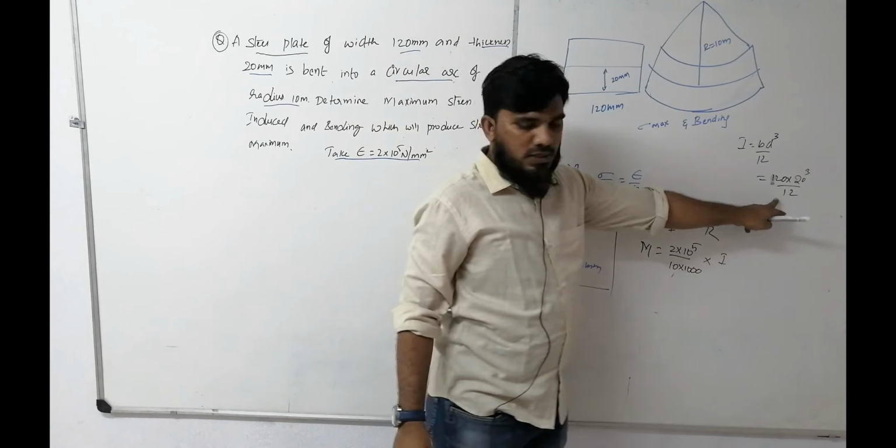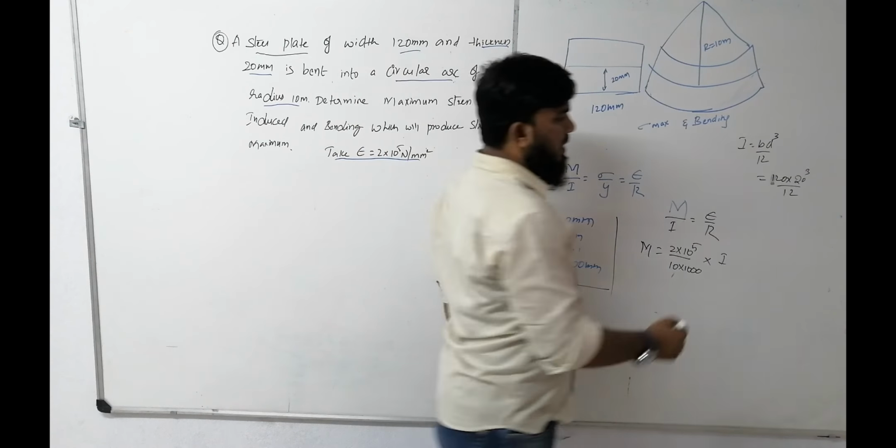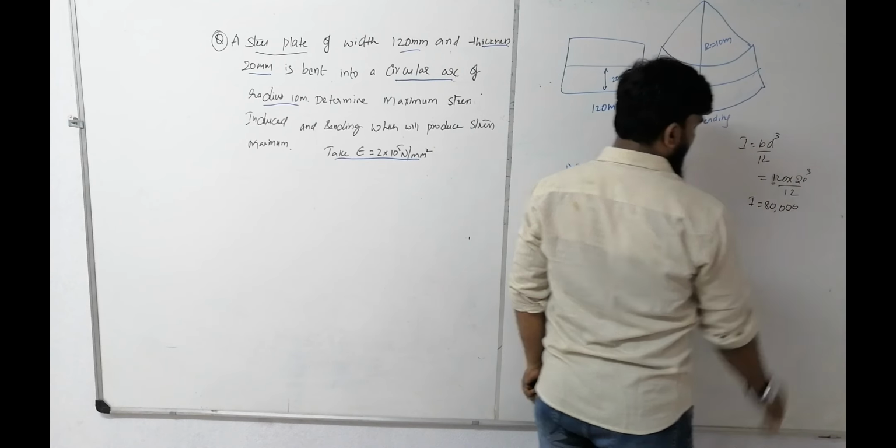So what is the value for this? The value of I is equal to 80,000.